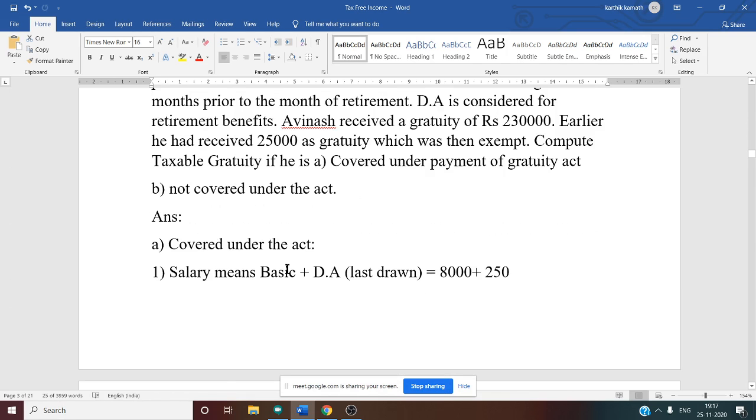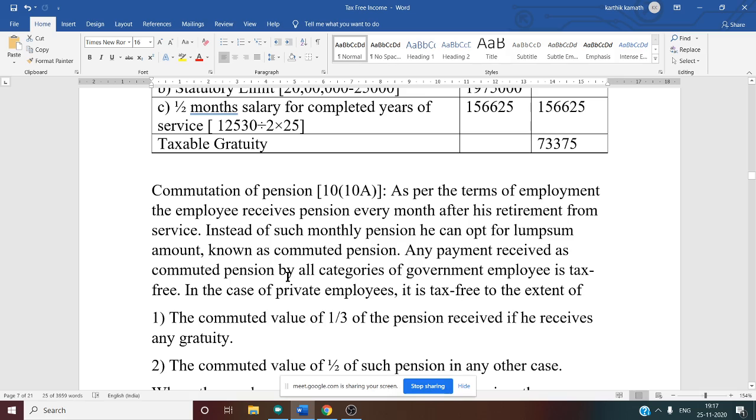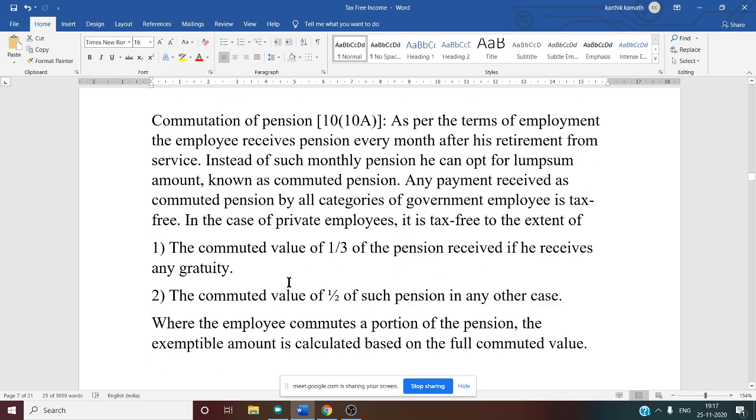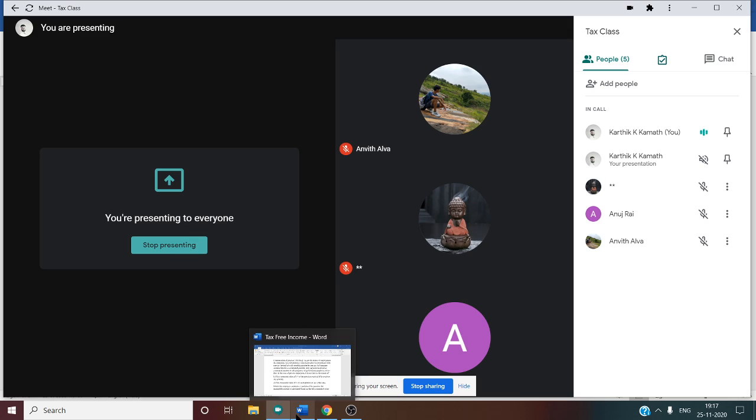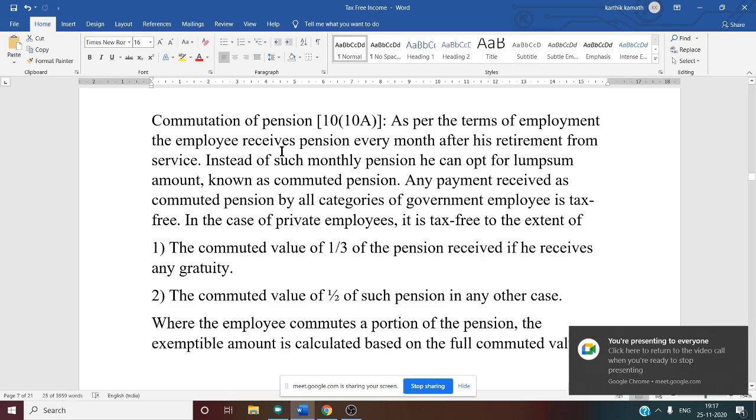Any doubt now regarding the rules? I am just briefing you about the rules. Yes, anything you want to ask? Anmeet, Anuj, Anumanta? No, sir. I am just briefing you. This and all we have done.